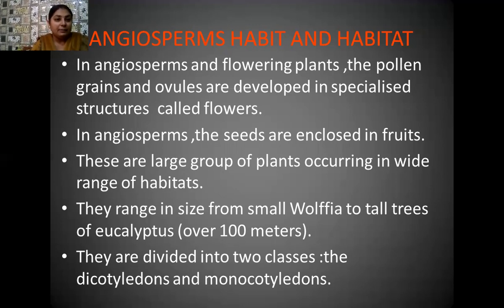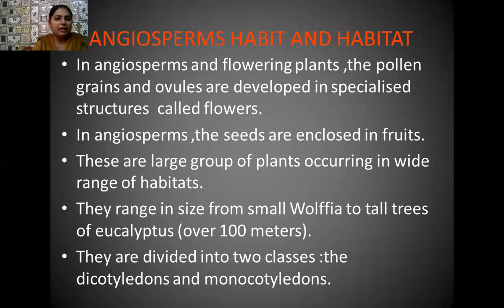One very important thing about these plants is that they are widespread in a variety of habitats. They can easily grow in terrestrial conditions, aquatic conditions, and desert or harsh climatic conditions. Their size may vary from very small to very large, tall trees. The Wolffia plant is a very small plant, whereas if we talk about eucalyptus, its height reaches 100 meters.